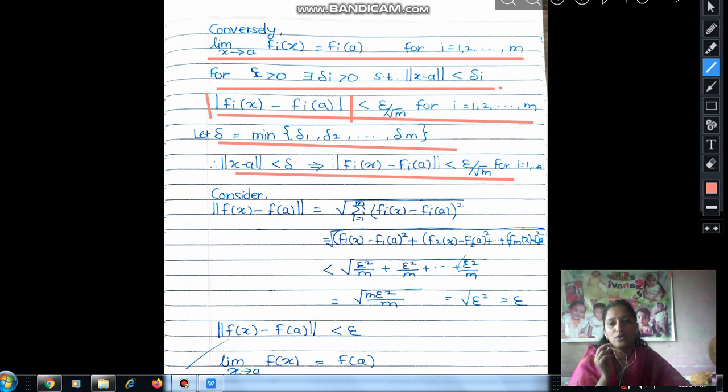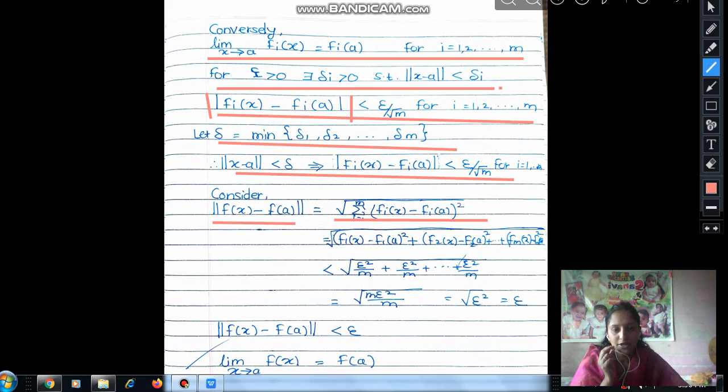Now consider the norm of f(x) minus f(a). If this norm is less than epsilon, then we say that the function f(x) is continuous at point a. Now what is the norm of f(x) minus f(a)? The function f(x) is (f1, f2, up to fm) and f(a) is (f1(a), f2(a), up to fm(a)). So it is equal to the square root of summation i running from 1 to m of (f_i(x) minus f_i(a)) squared, that is (f1(x) minus f1(a)) squared plus (f2(x) minus f2(a)) squared, plus and so on.